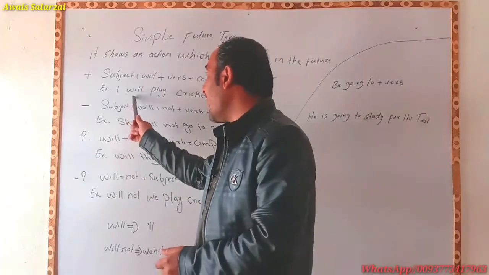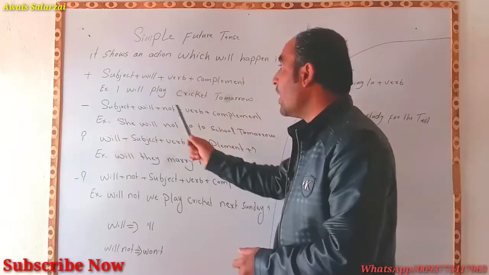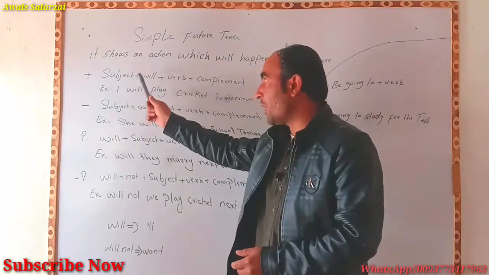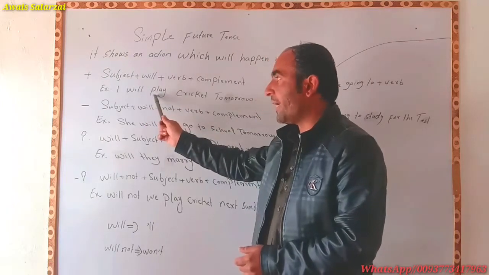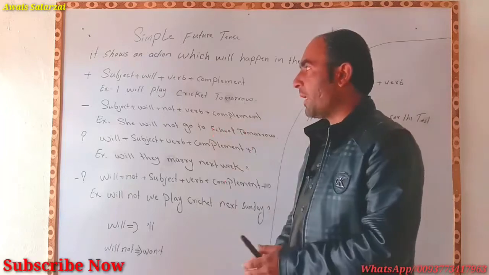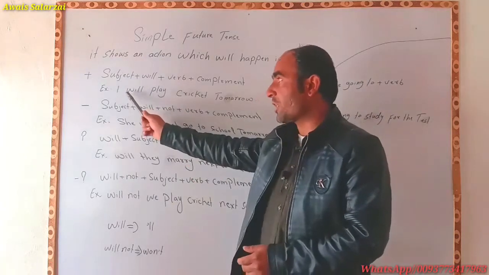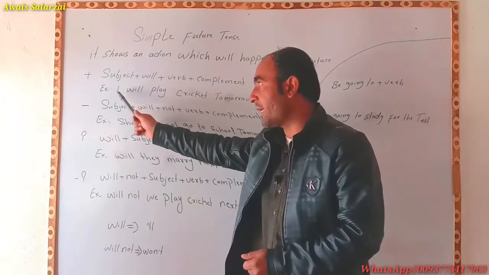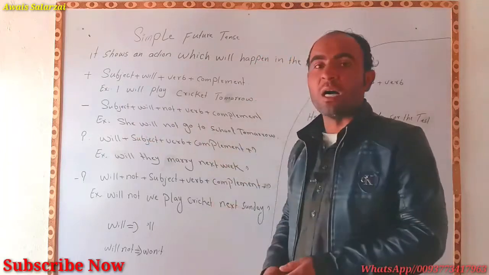Example we have, I will play cricket tomorrow. I is subject, will, then play. Play is first form of the verb. Cricket tomorrow, that is complement. So it is the positive sentence of simple future tense: I will play cricket tomorrow.